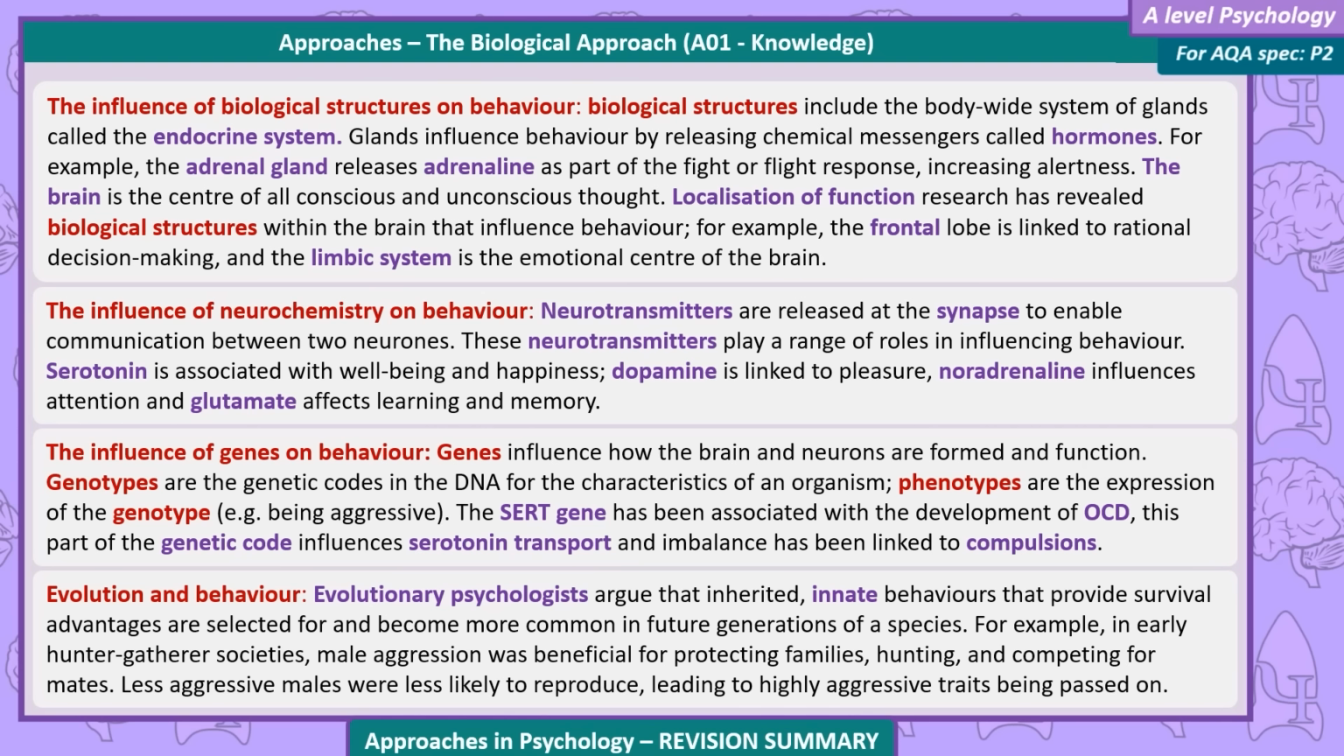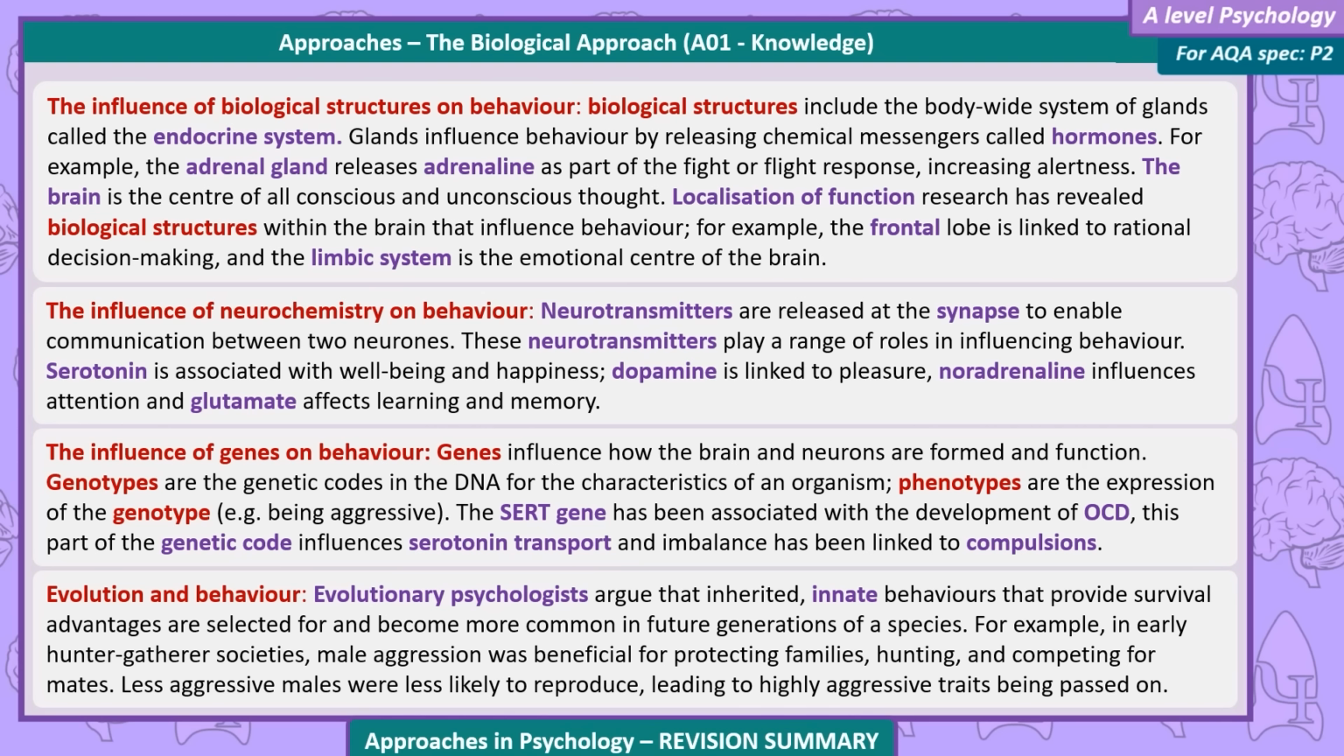The influence of genes on behaviour. Genes influence how the brain and neurons are formed and function. Genotypes are the genetic codes in the DNA for the characteristics of an organism. Phenotypes are the expression of the genotype, for example, being aggressive. The SERT gene has been associated with the development of OCD. This part of the genetic code influences serotonin transport, and imbalance has been linked to compulsions.